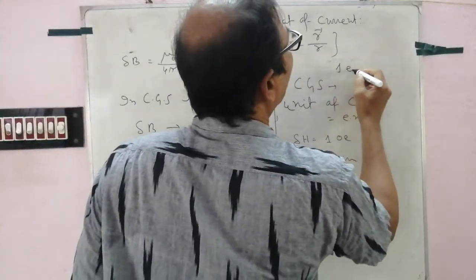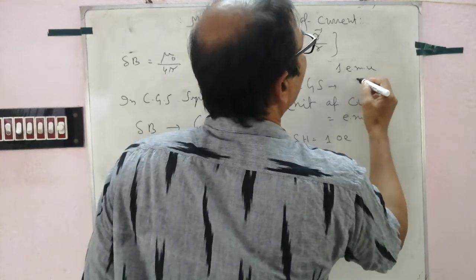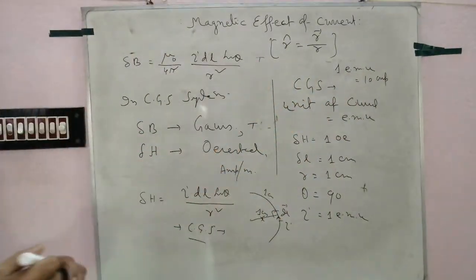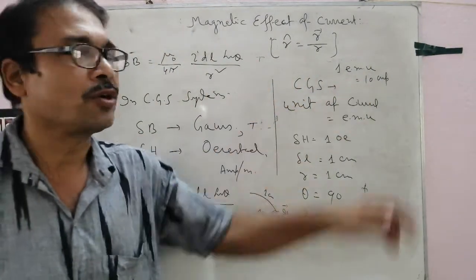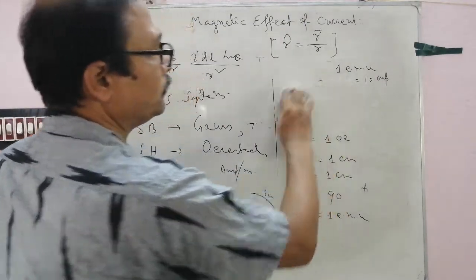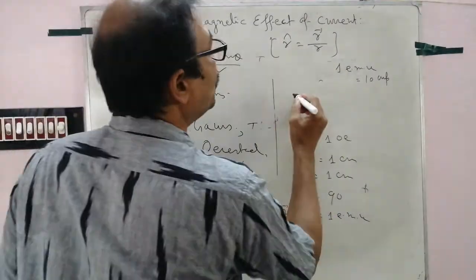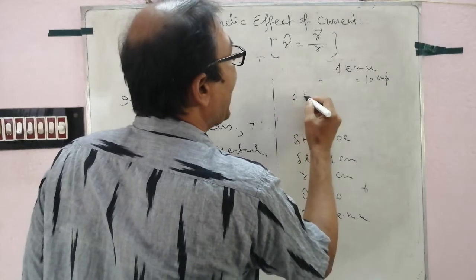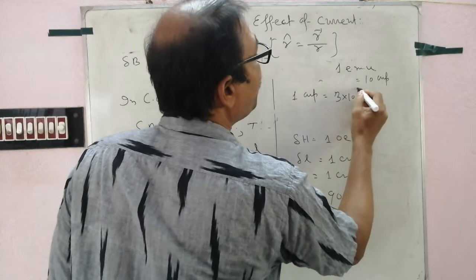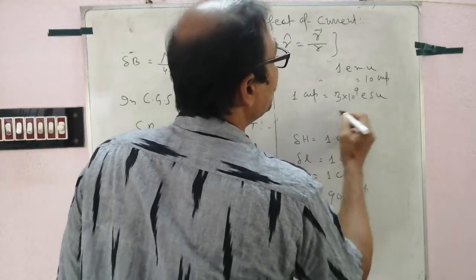1 EMU equal to 10 ampere. The relation between EMU and ampere: 1 EMU equal to 10 ampere. Clear? But 1 ampere equal to 3 into 10 to the power 9 ESU current.